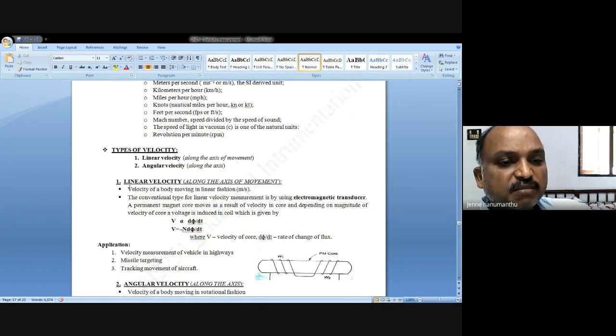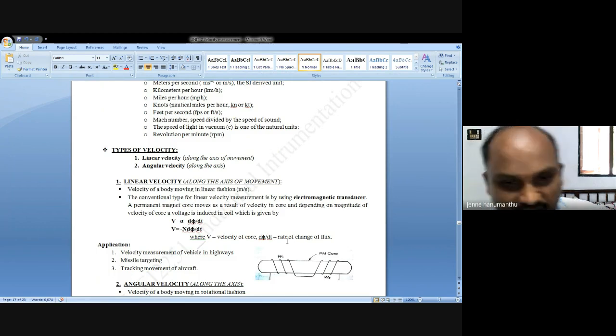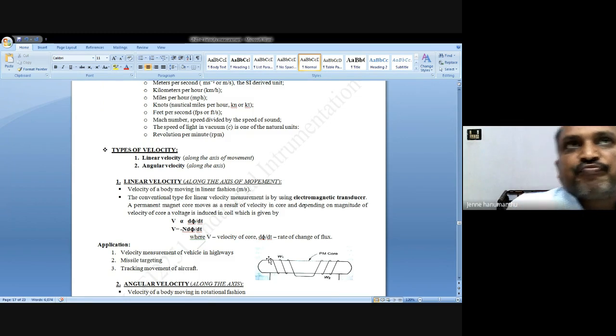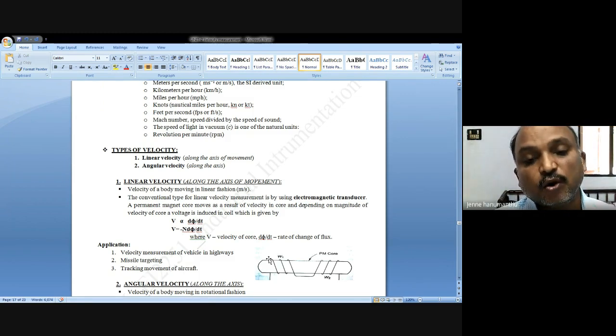Linear velocity can be measured with the help of an electromagnetic transducer. In IA1 you already know velocity measurement. How do you visualize this electromagnetic transducer?